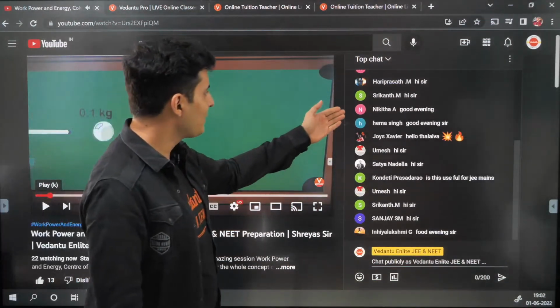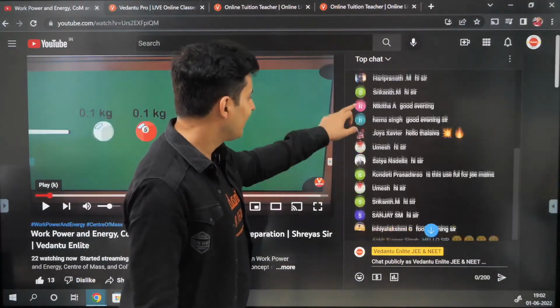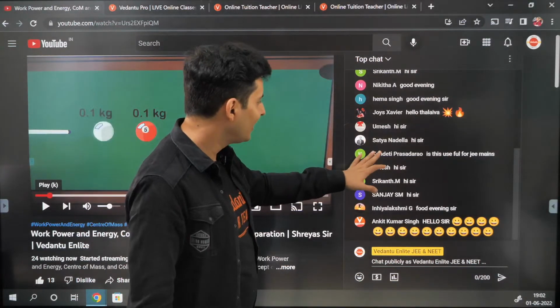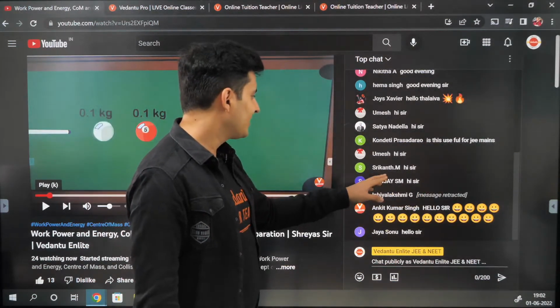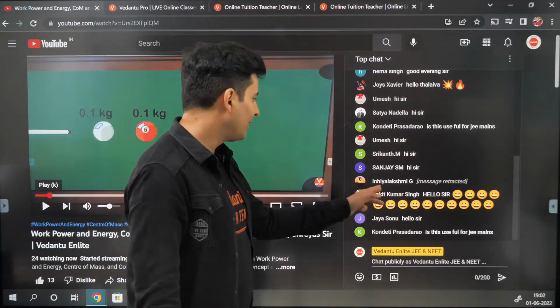Hello, Joyce, Hema, Nikita, Shrikant, Hariprasad, Nagraj, Umesh, Satya, Nadela. Wow. Kondeti, is this useful for JEE Mains? Yes, it is. Hi, Sanjay. Hi, Shrikant. Hi, Ankit. Hello, Lakshmi.